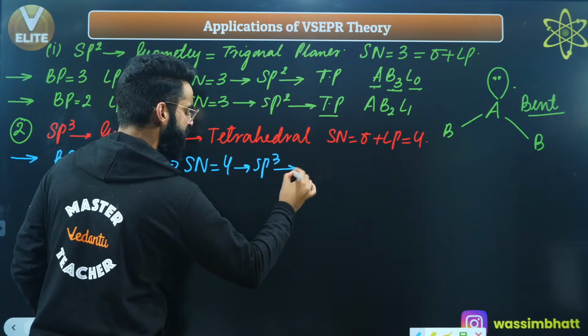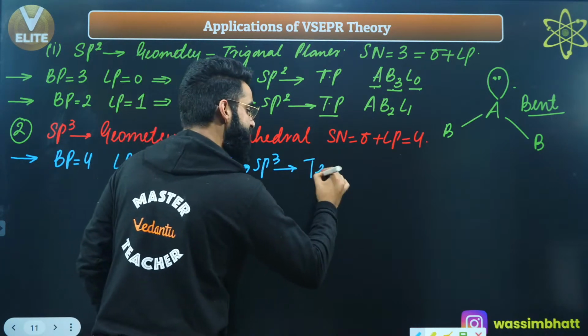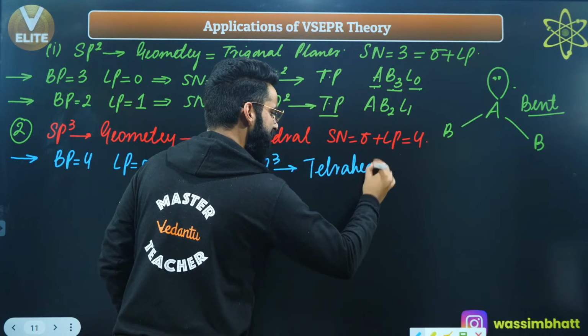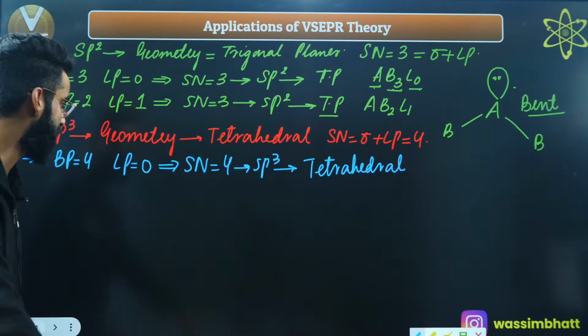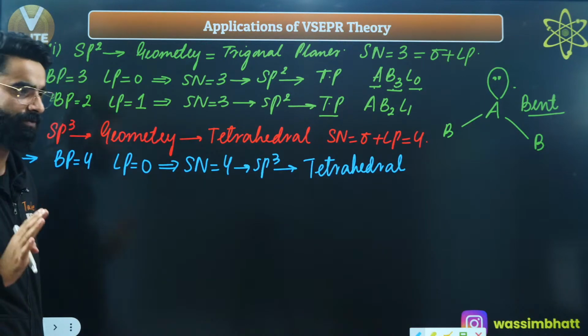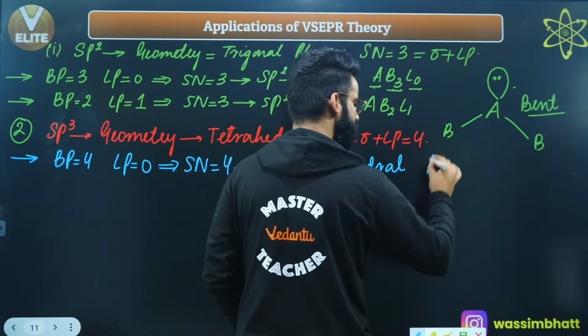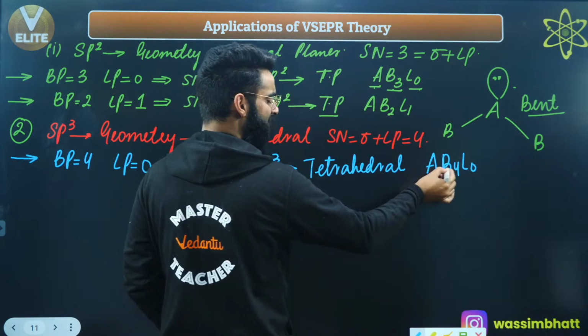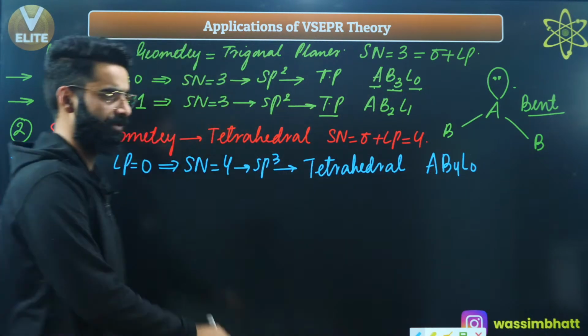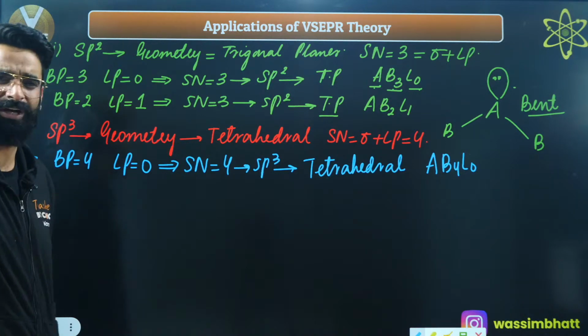If hybridization is sp3, what is the geometry? Geometry is tetrahedral. But is the shape going to be tetrahedral? Absolutely, the shape is going to be tetrahedral as well, because the central atom does not have any lone pair, right? This molecule is of the type AB4L0, right? A is the central atom, with 4 bond pairs and 0 lone pair on the central atom. So shape and geometry both are going to be the same, right?